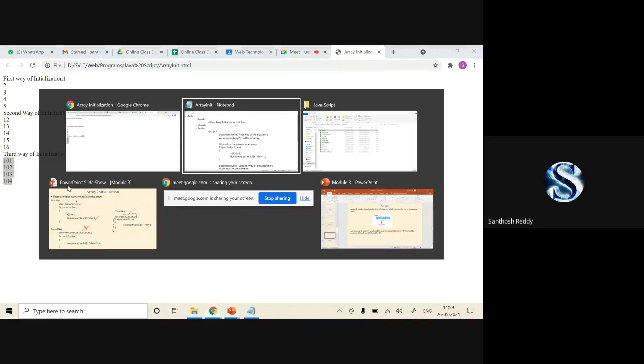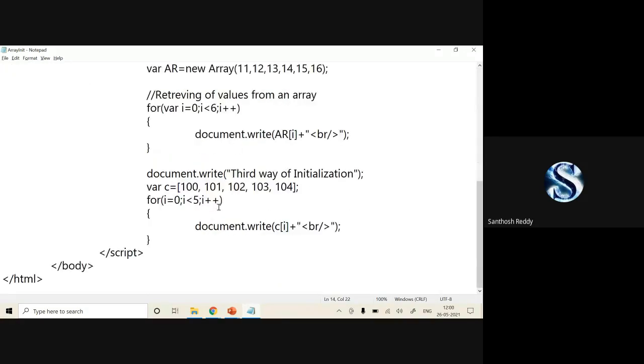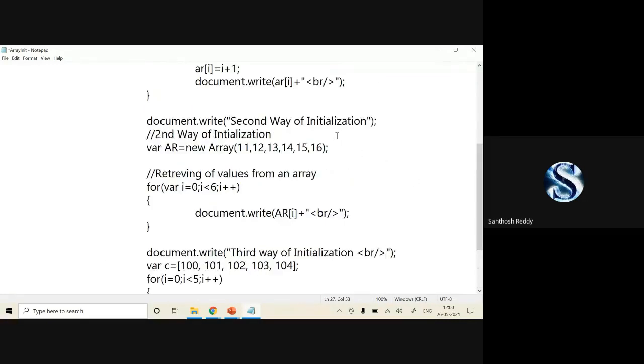Is it clear for everyone how to initialize the array in different ways? Yes, sir. Okay. Manually also you can initialize it. In the sense, here I'll give it a br slash so that you can have a clear picture of that.